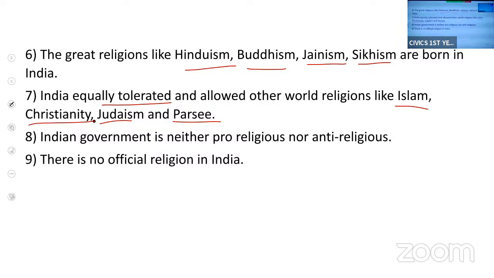So the government of India is neither pro-religious. What do we mean by pro-religious? It means the government does not favor or support any religion, nor is it anti-religious. What do we mean by anti-religious? Against any religion. So the government neither supports any religion, nor is it against any religion. And we don't have any official religion in India. That is why we say India is a secular state.